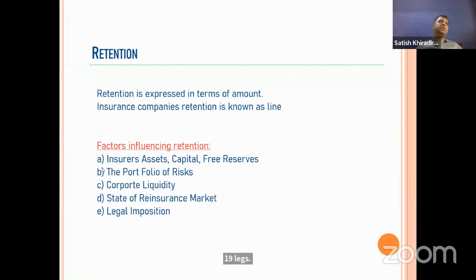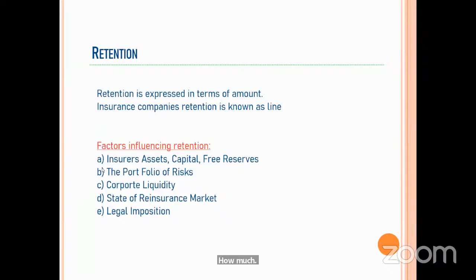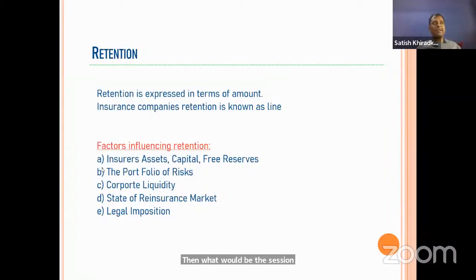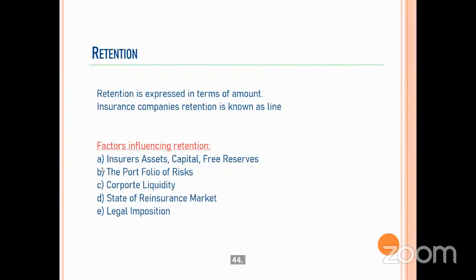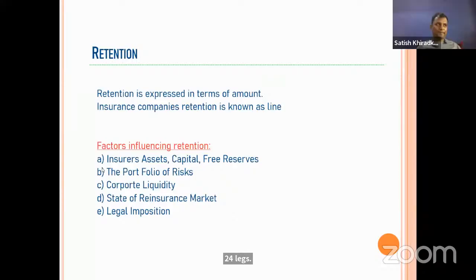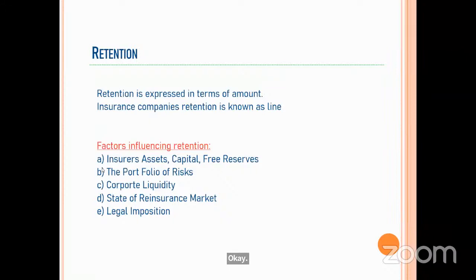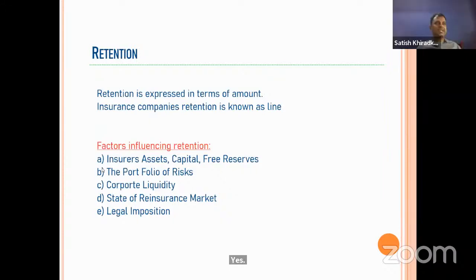Now suppose it is 50 lakhs, then what will be the cession? 44 lakhs? Everyone agrees with 44 lakhs? No, sir, 30 lakhs. The cession will be limited to a maximum of 30 lakhs, because the treaty is of 5 lines, and 6 fives are 30.